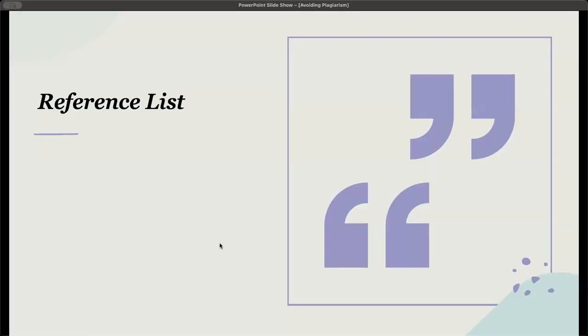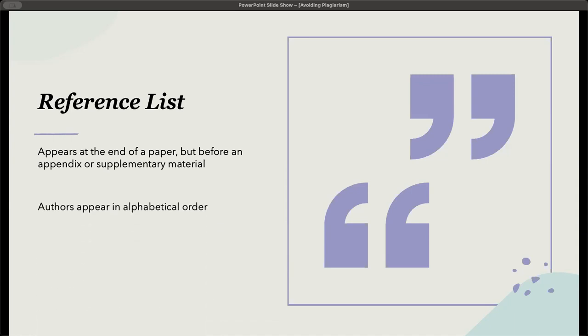Okay, so now that we've done the in-text citations, let's look at the reference list that should be at the back of a thesis or an article. A reference list appears at the end of the paper, but it will be before the appendix or the supplementary material. The authors will appear in alphabetical order in APA. If you're not using APA, the reference list may be numbered.